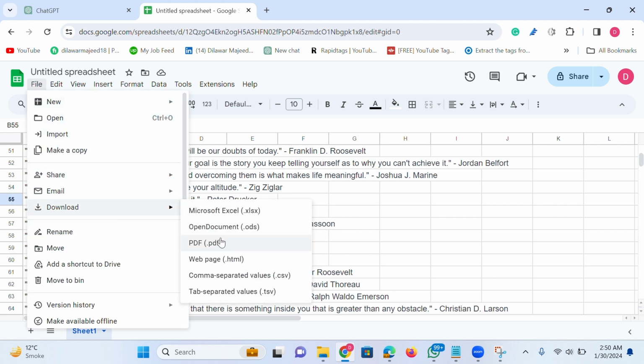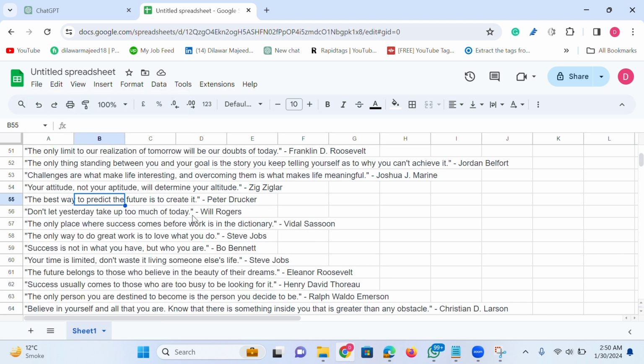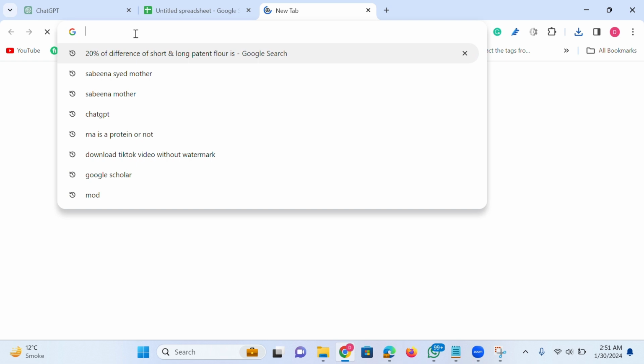Then you have to click on download. You have to click on the option of CSV file. Then you have to come to the downloaded file.